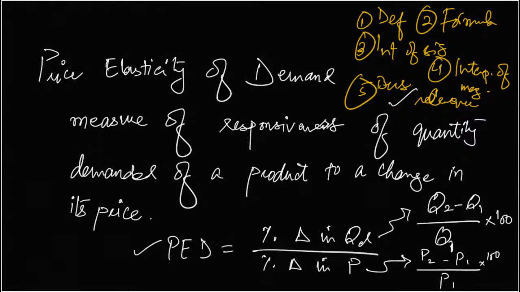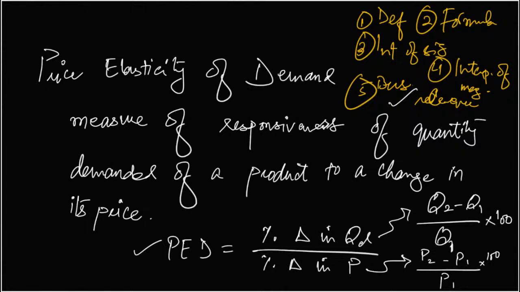Measuring how much it responds is the PED. It is a measure of responsiveness of quantity demanded with respect to change in price. To the change in price.